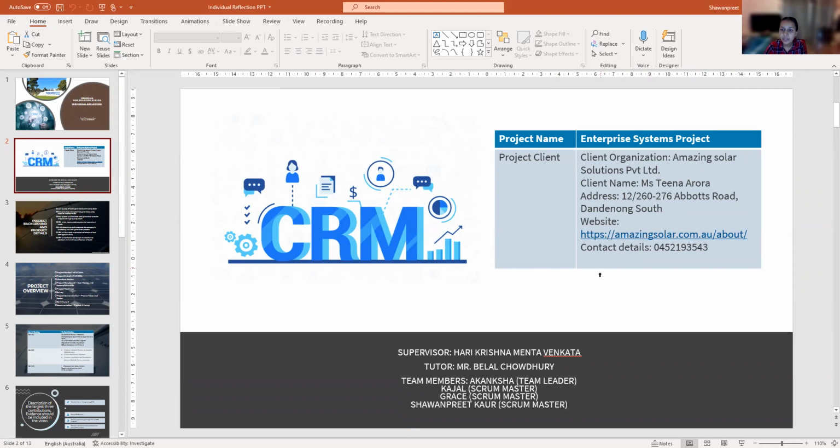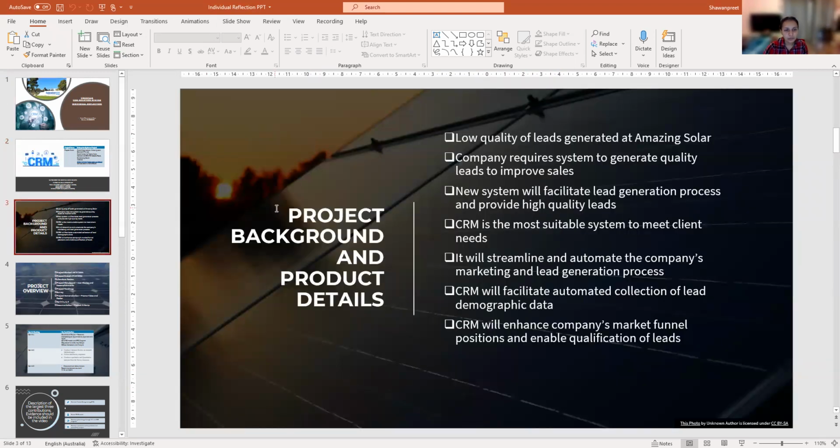Tina Arora. And our supervisor was Mr. Hari Krishna. Our tutor was Mr. Bilal Chaudhary, and we were 4 members in the team for this project: Akansha, Kajal, Grace, and myself, Shamanpreet. Akansha was our team member, and the rest of the 3 team members were the Scrum Masters for this project. First of all, we will go through the project background and the project details.